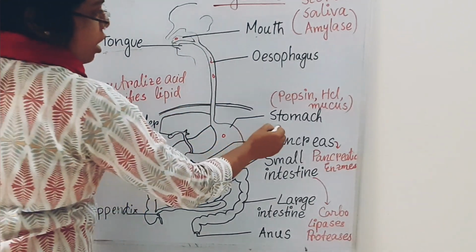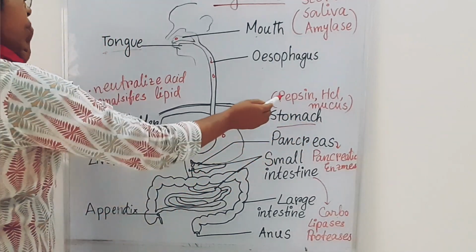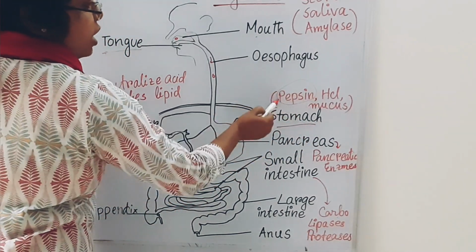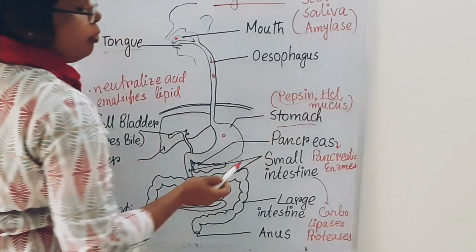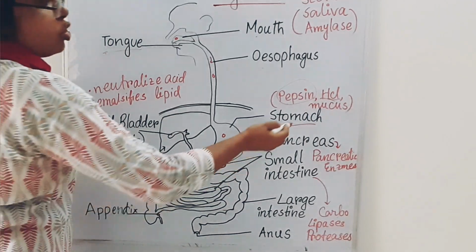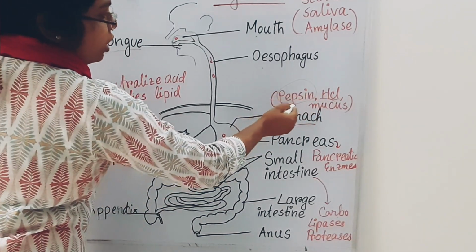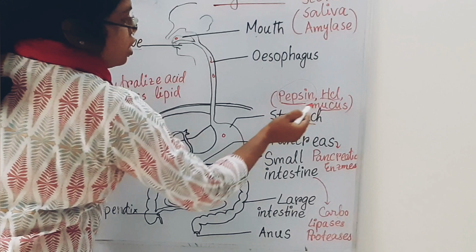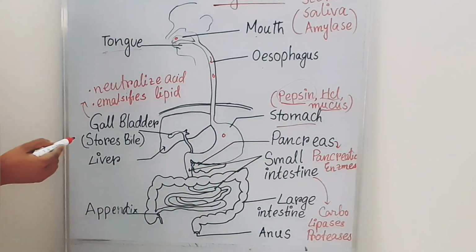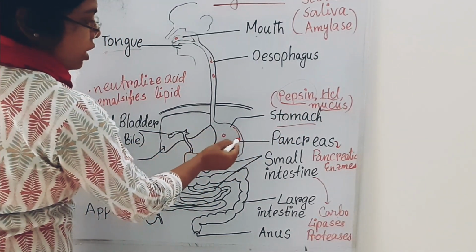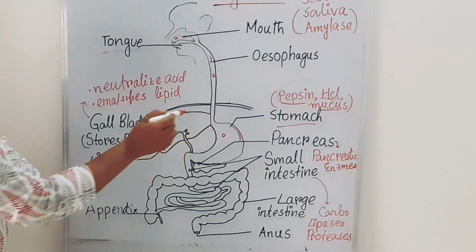The stomach releases pepsin for protein digestion. Then HCl makes it acidic, which enhances the activity of pepsin. The mucus protects the inner layer of the stomach.